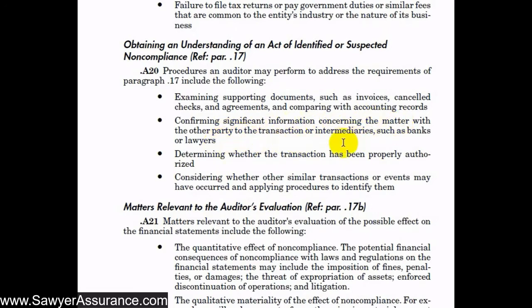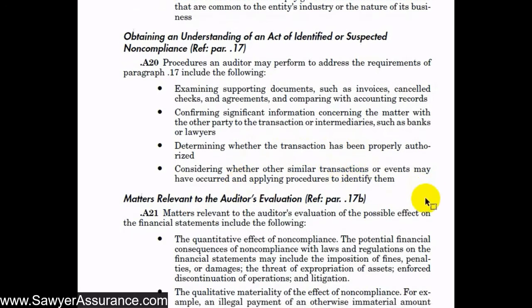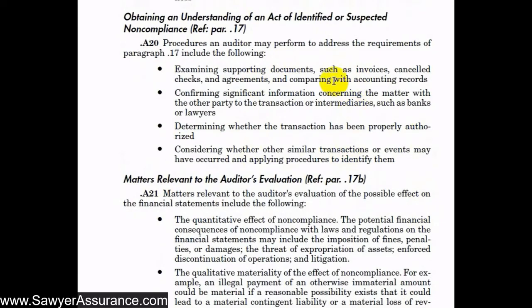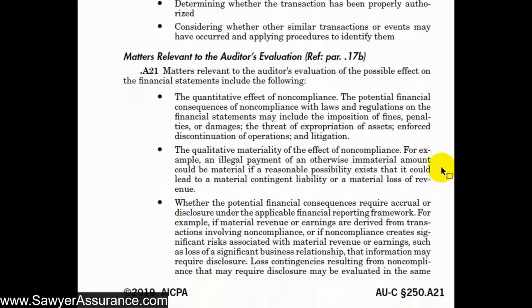This is why we send letters to the attorneys. We could also determine whether transactions have been properly authorized. So maybe we can check if the board of directors approved a certain transaction, maybe in the board minutes or something like that. We could also consider whether other similar transactions or events may have occurred and apply procedures to identify them. So this gives us a lot of good examples of what we could do to fulfill our requirement to obtain additional information about suspected non-compliance.